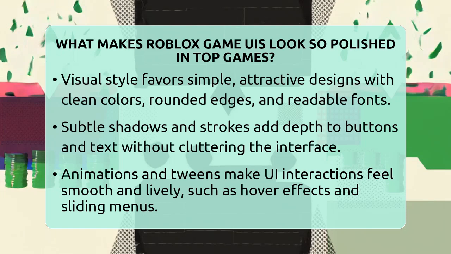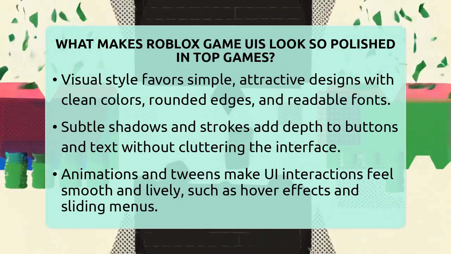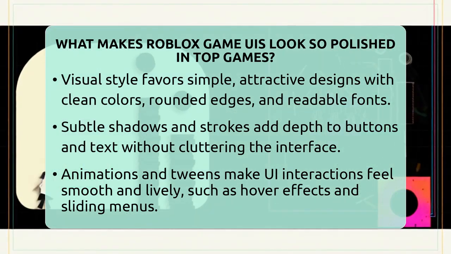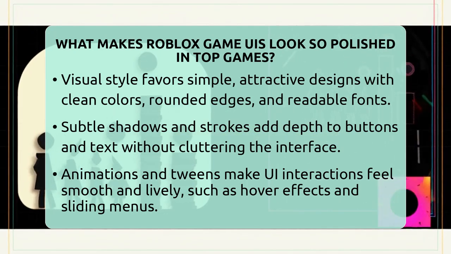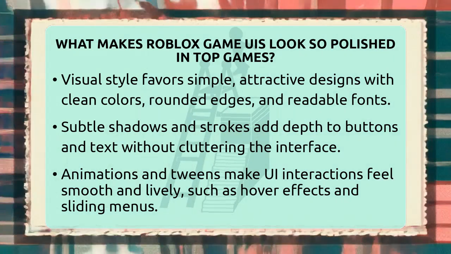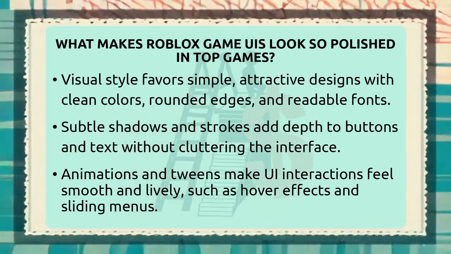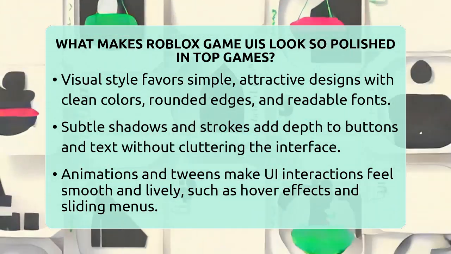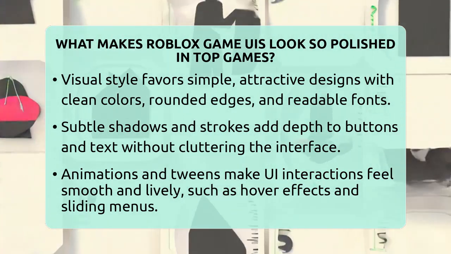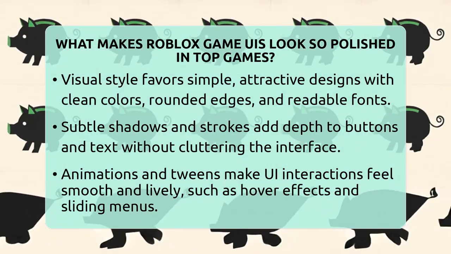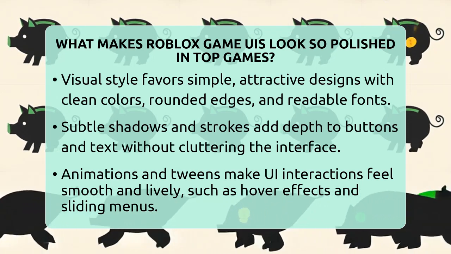Responsive design is another key factor. Developers combine scale and offset properties for UI elements. Scale adjusts size proportionally, while offset keeps certain parts fixed in pixels. This way, the UI adapts smoothly to different screens without stretching or shrinking oddly. It's like making sure your game looks good whether someone is playing on a small phone or a big computer monitor.